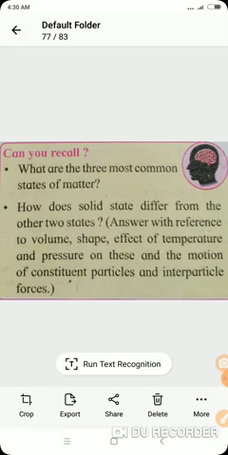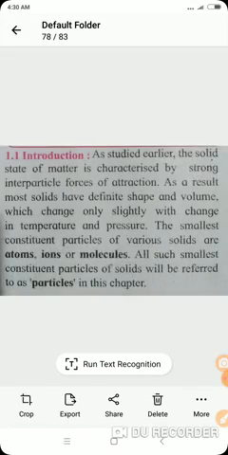So now listen, next part, introduction to the solid state. As studied earlier, in 11th class, the solid state of matter is characterized by strong interparticle forces of attraction. We know that in the solid state the interparticle forces are very strong. Due to these strong interparticle forces of attraction, the solids are